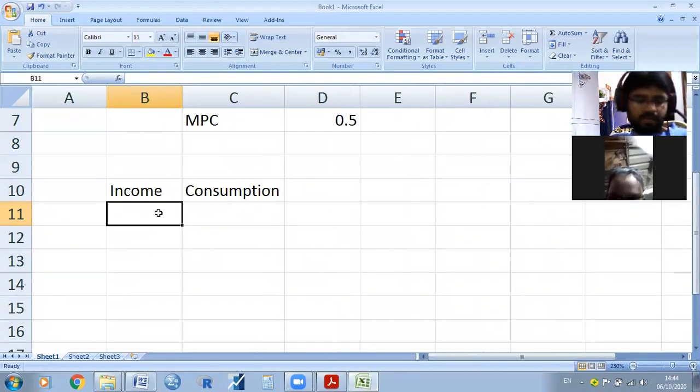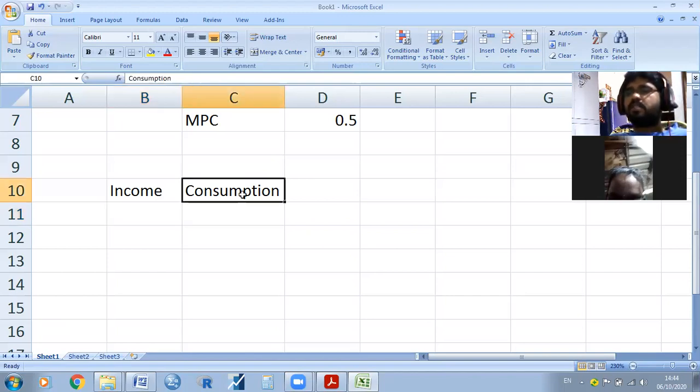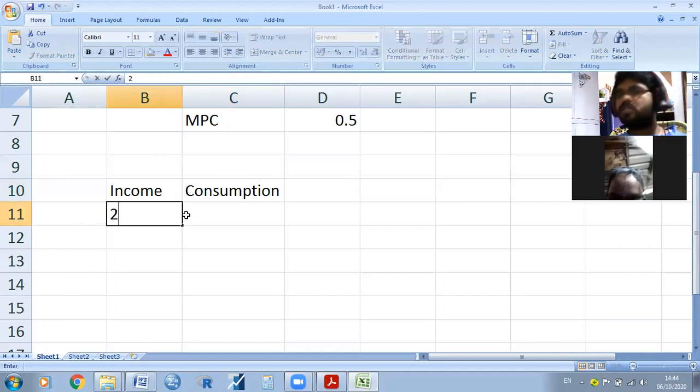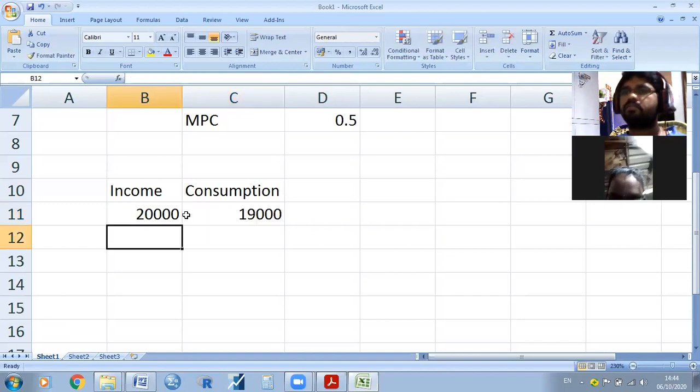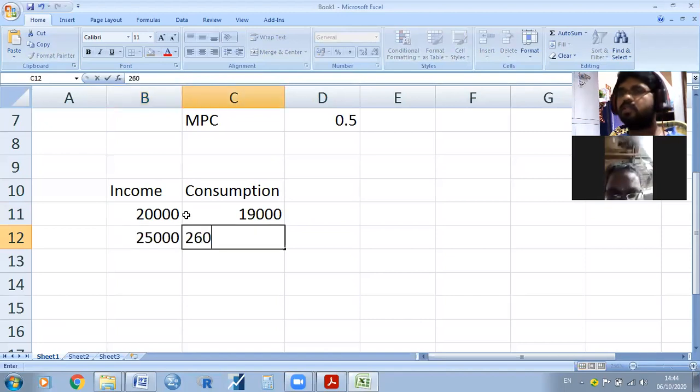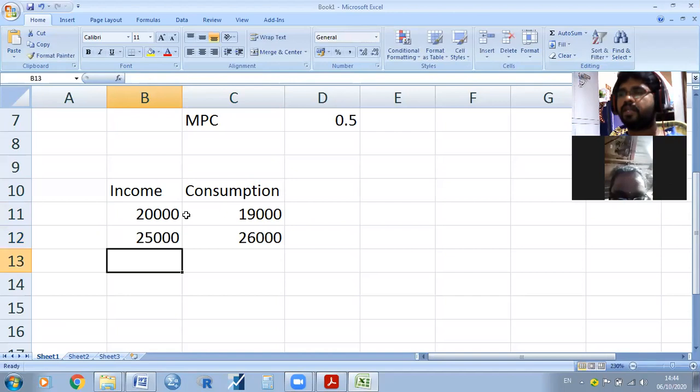For example, if you want to know, with regard to the agriculture bill which is passed in the parliament, farmers' income and farmers' consumption or expenditure on particular crops. For example, the farmer income is 20,000. His expenditure may be 19,000. Another farmer income is 25,000 and his expenditure is more than their income. For example, I am taking data.